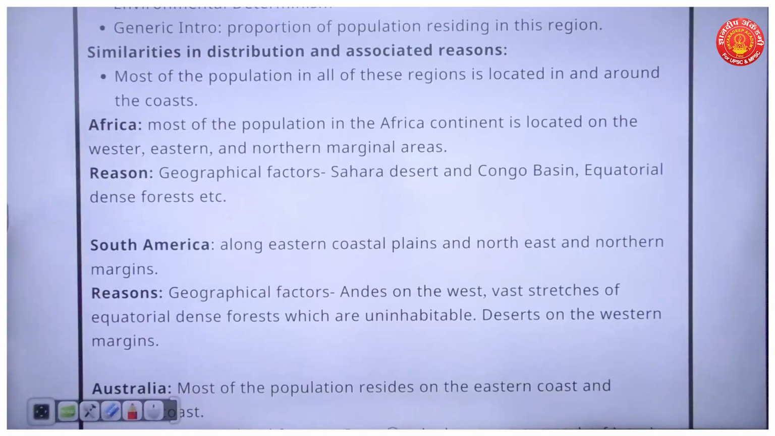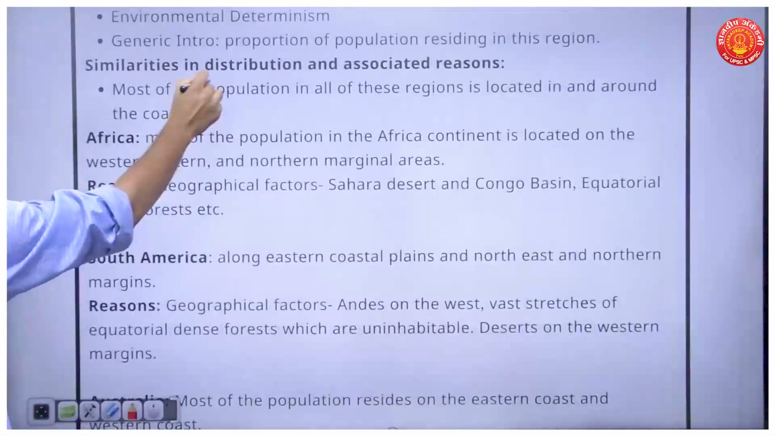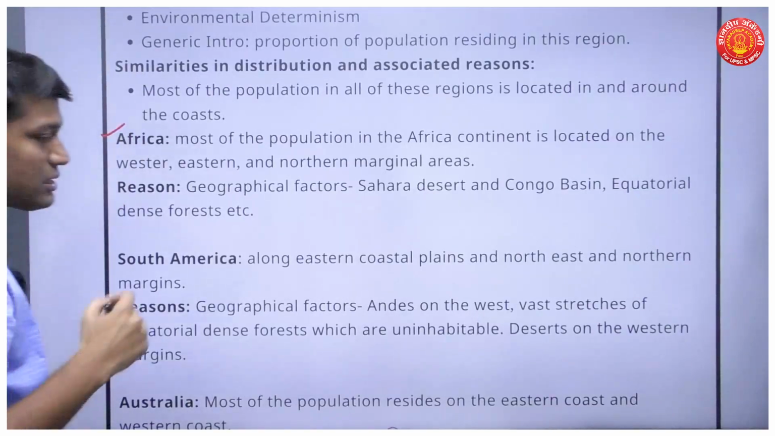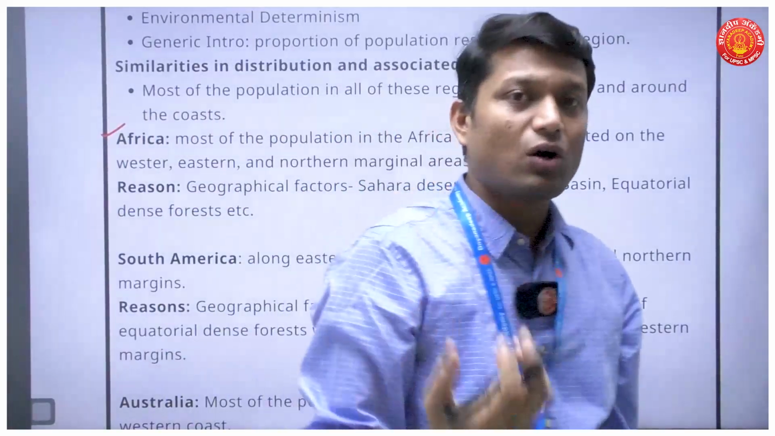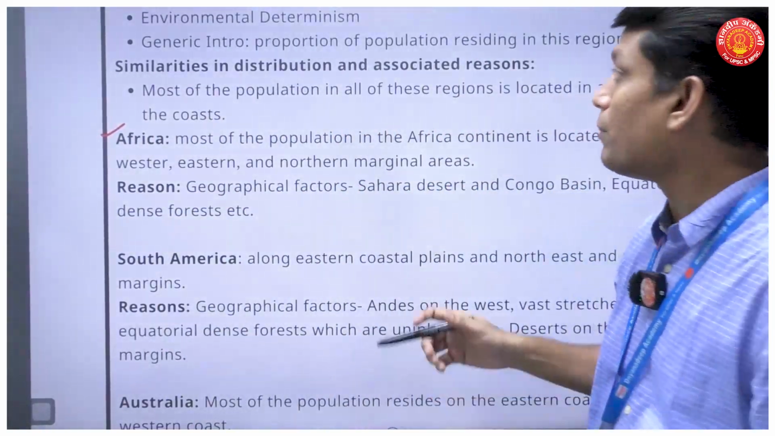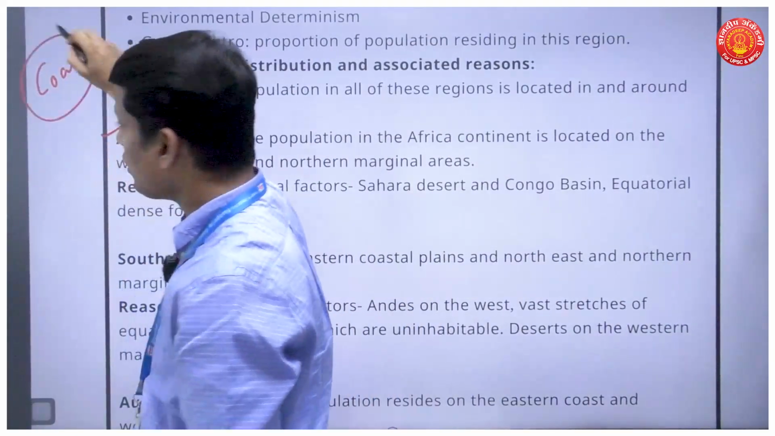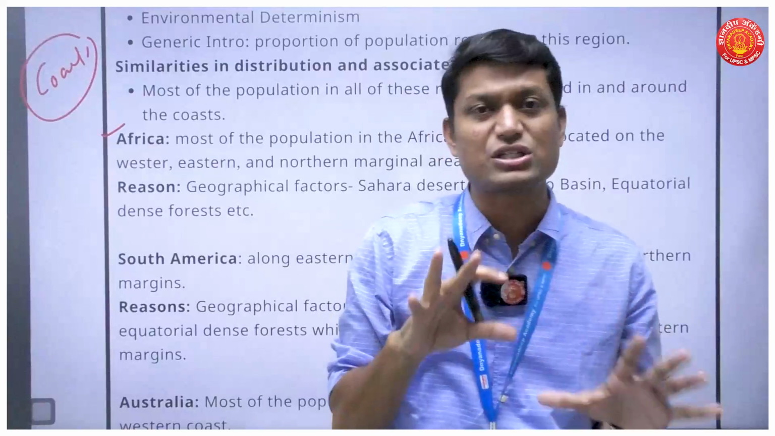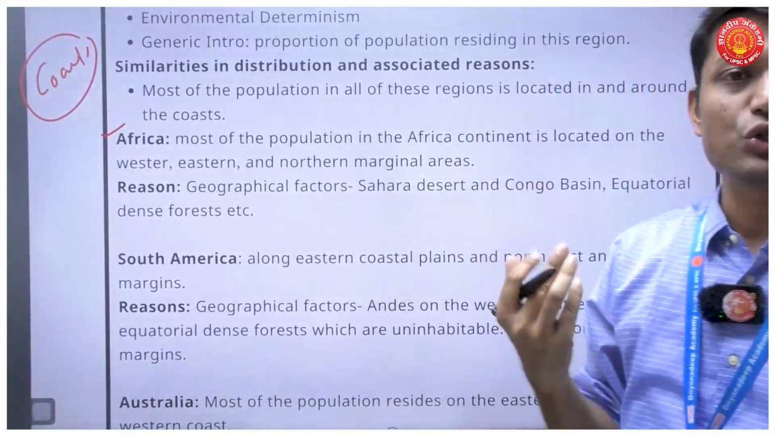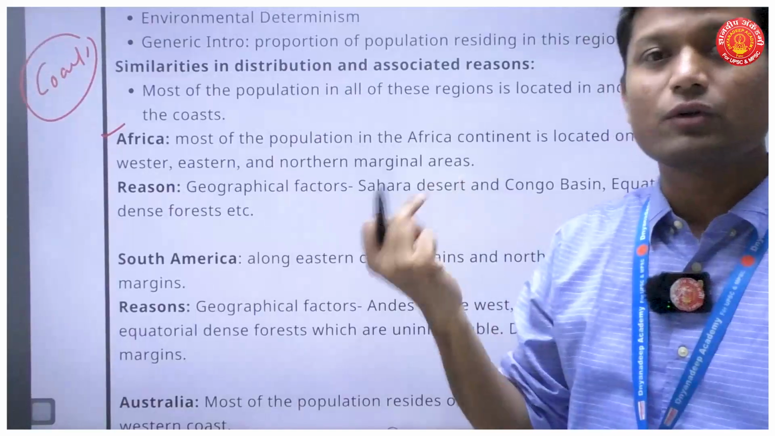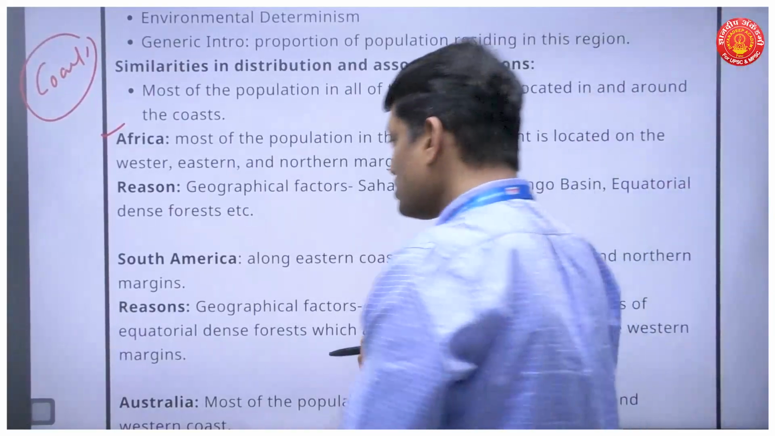In the body part, you just have to mention the similarities. If I go to Africa or South America or Australia, what I find is that most of the population is located along the coast, on the coastal margin or the marginal regions. And what are the fundamental reasons? Why do we have most of the population located along the marginal areas?